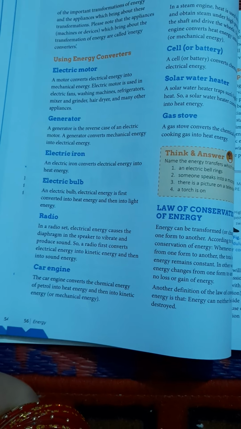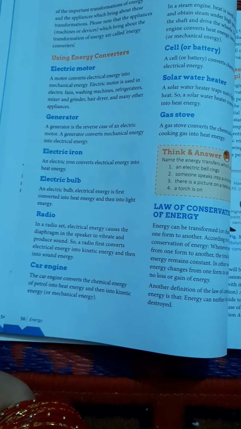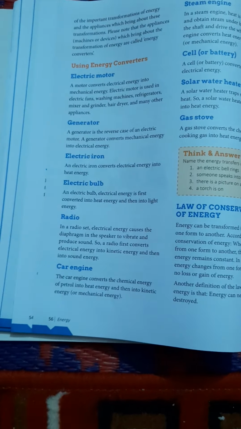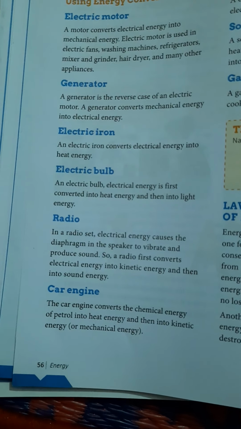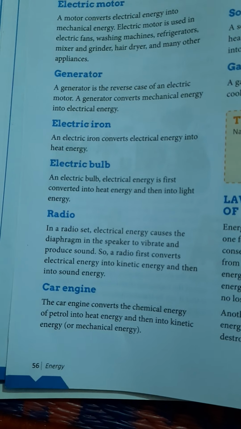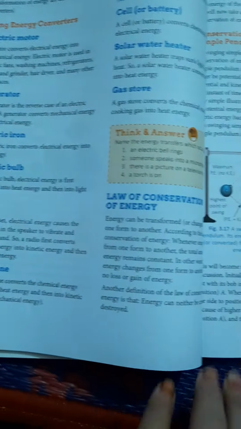Radio: electrical energy causes the diaphragm in the speakers to vibrate and produce sound. So a radio first converts electrical energy into kinetic energy and then into sound energy. Next is car engine. A car engine converts the chemical energy of petrol into heat energy and then into kinetic energy. Okay, these are the transformations of energy which occur in the energy converters.